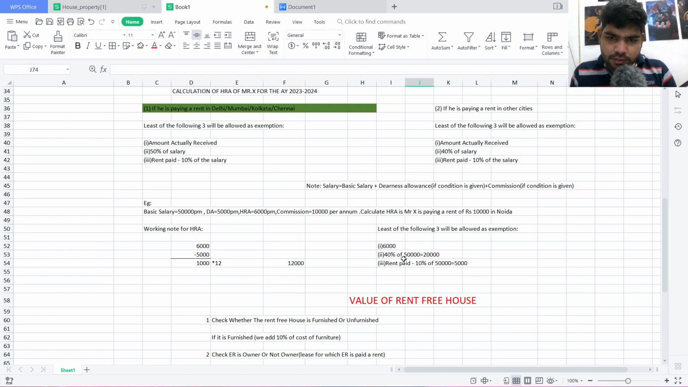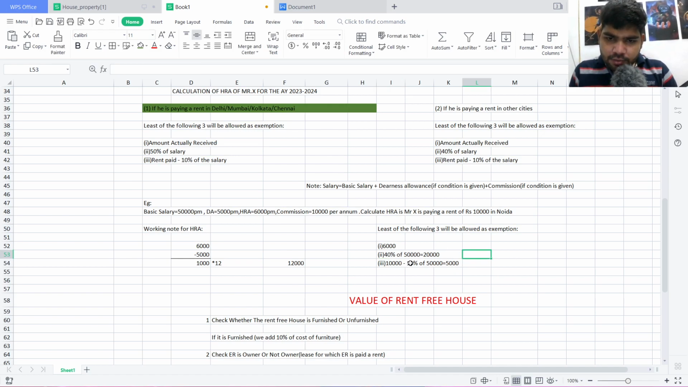So 40% of the salary, which means 40% of 50,000, comes to 20,000. The third part is rent paid minus 10% of the salary. The rent paid in the question is 10,000. So 10,000 minus 10% of 50,000 comes to 5,000.